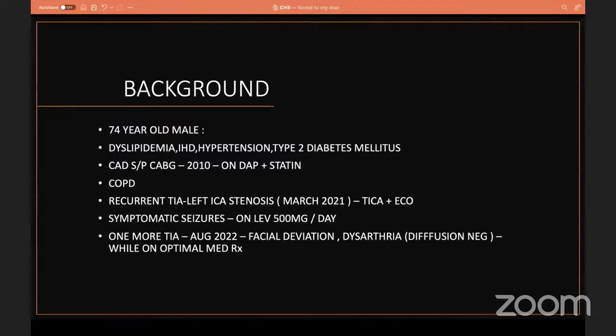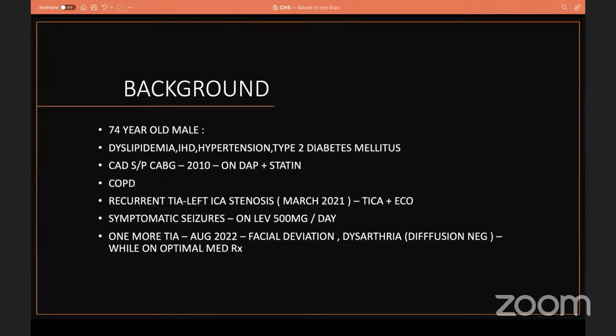He had coronary artery disease and underwent CABG in 2010. He was on dual antiplatelet and statin, that is ecosprin and clopidogrel along with atorvastatin. And he had one episode of TIA, a left hemispheric TIA in March 2021, while on dual antiplatelet. So during that time, clopidogrel was switched to ticagrelor, along with ecosprin.